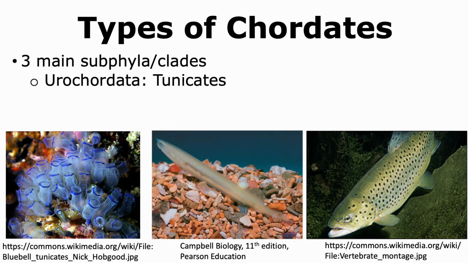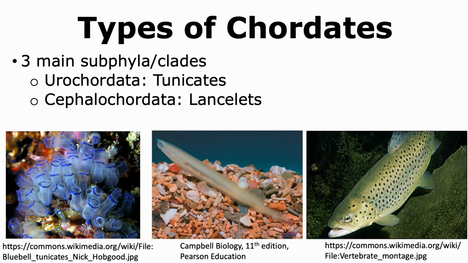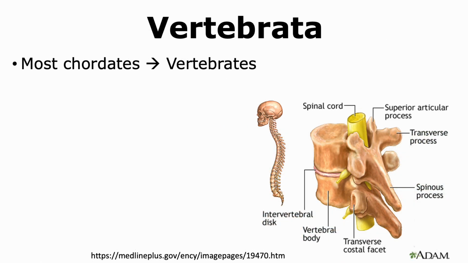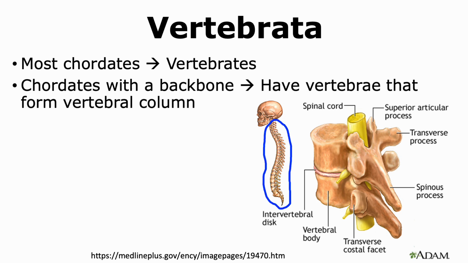There are three main subphyla or clades in chordates, which include the Urochordata, Cephalochordata, and Vertebrata. All organisms that belong to Cephalochordata or Urochordata are invertebrates. However, most chordates are actually vertebrates.